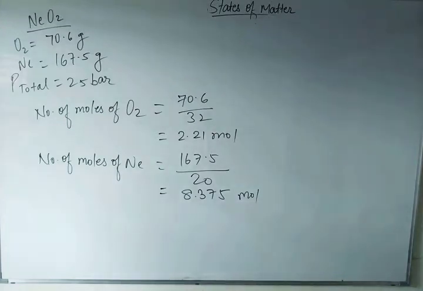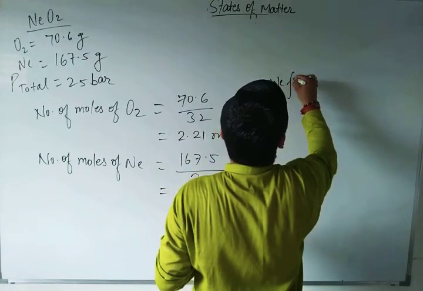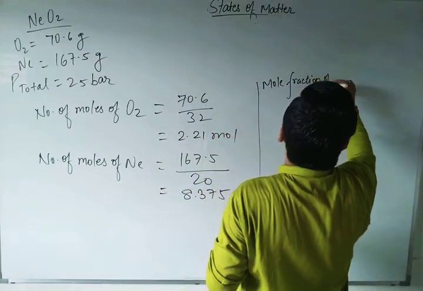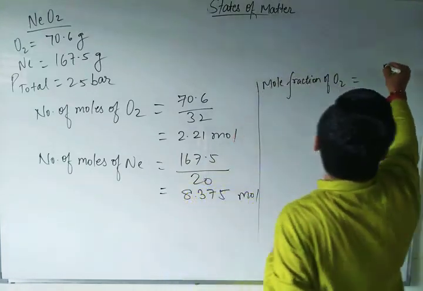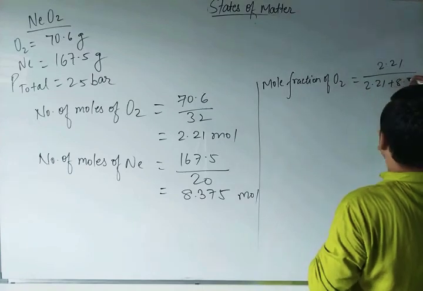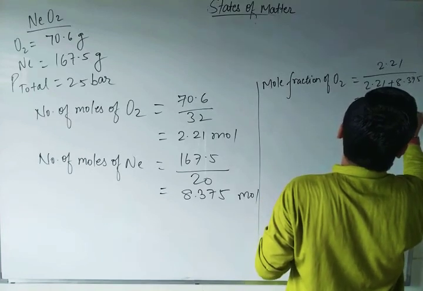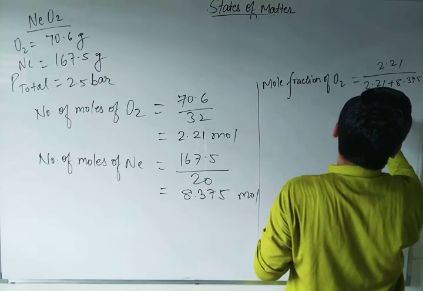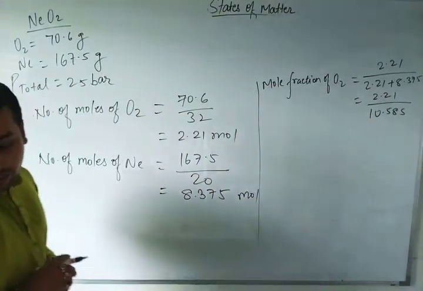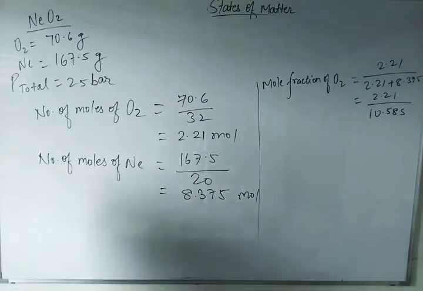Mole fraction of oxygen is equal to 2.21 by 2.21 plus 8.375, that is 2.21 by 10.585. You divide, and you will get the answer 0.21.